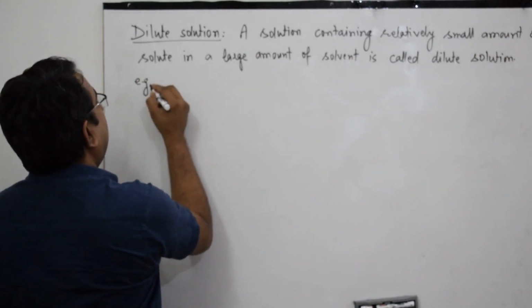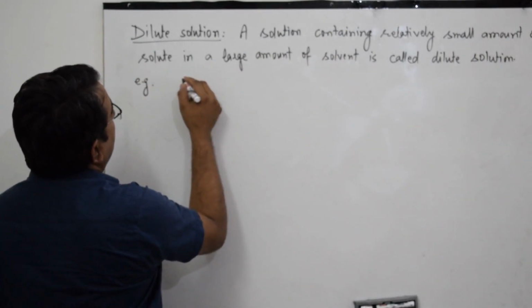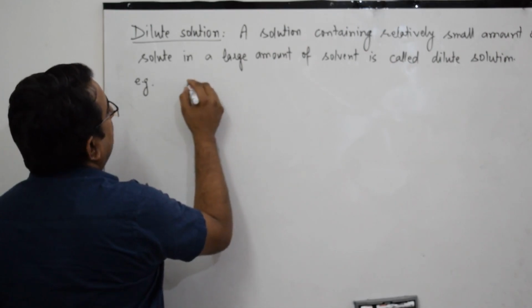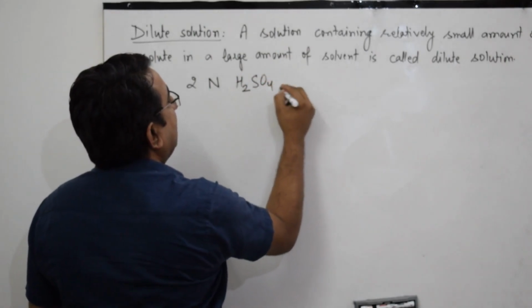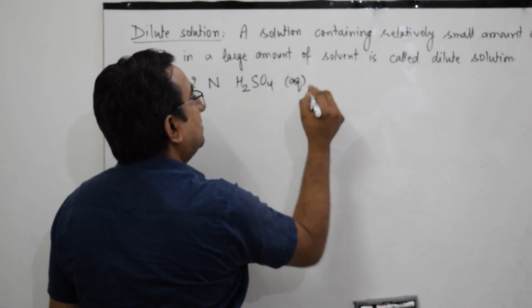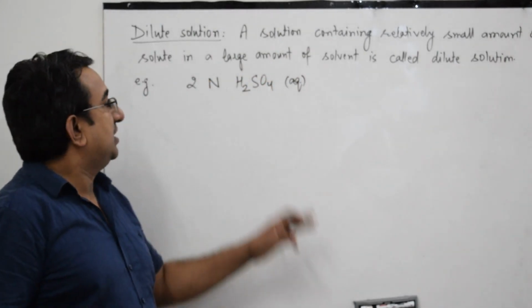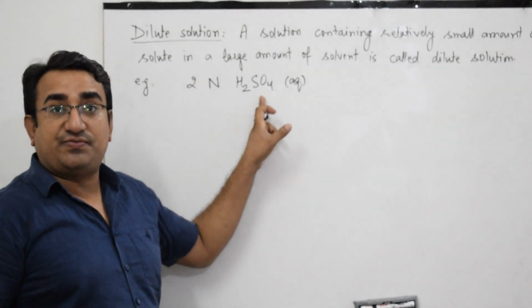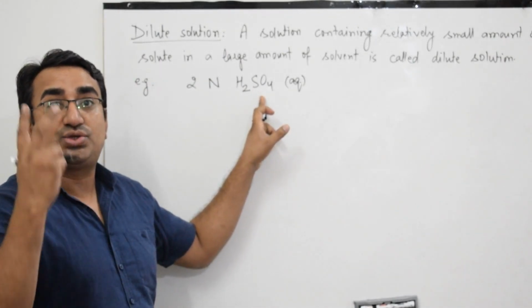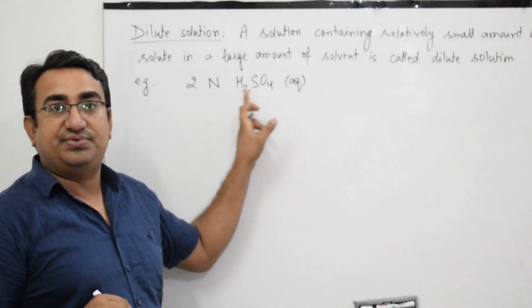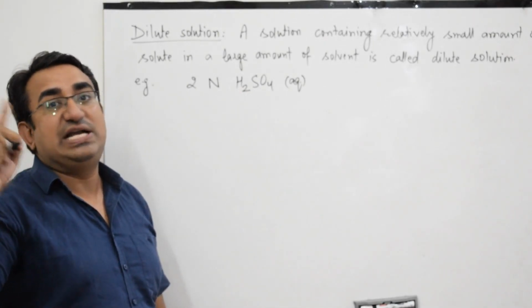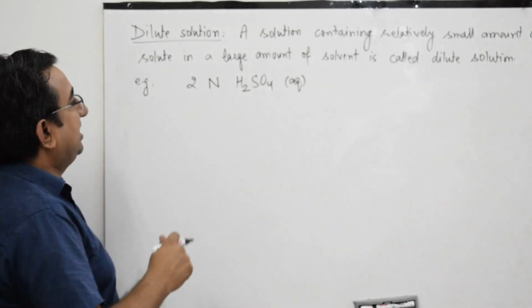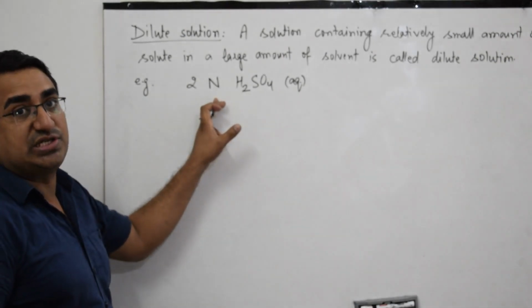For example, a 2 normal H2SO4 solution. In a 2 normal H2SO4 solution, there will be 2 gram equivalents of sulfuric acid present in 1 liter of net solution, and it is considered as a dilute sulfuric acid solution.